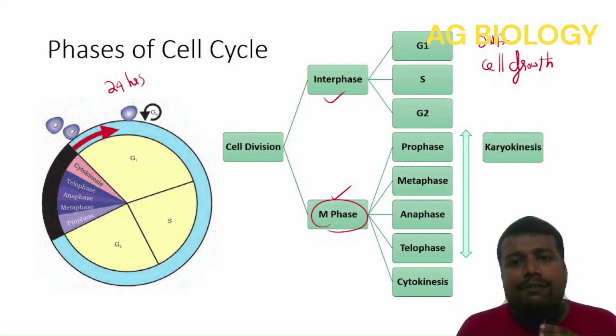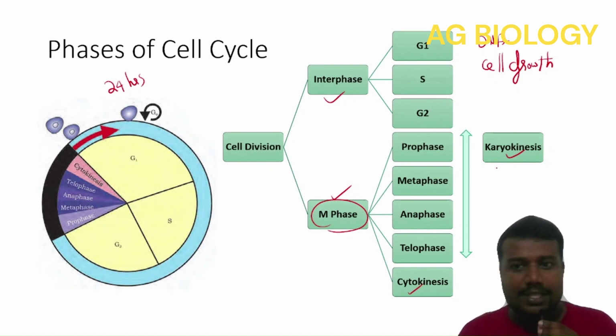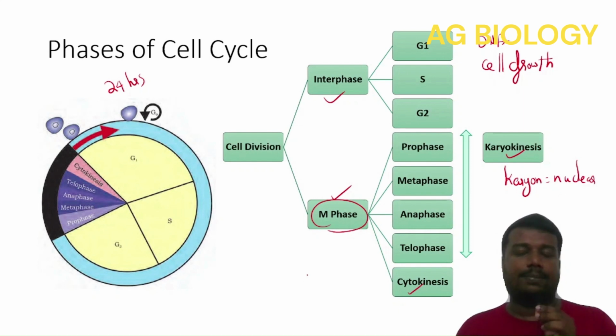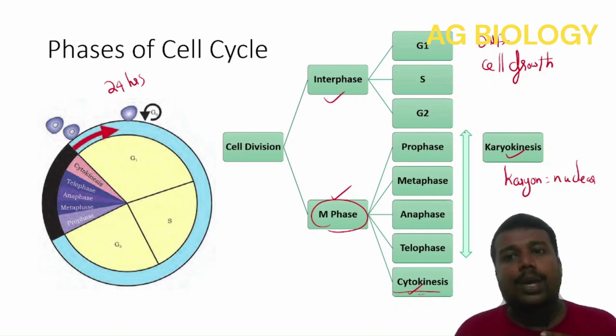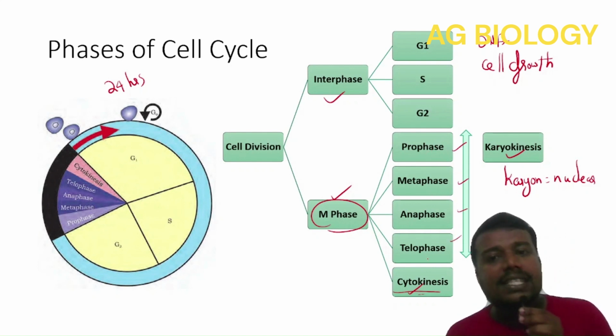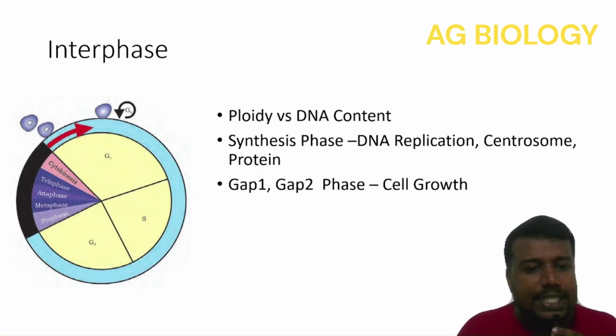So if you look at M phase, this can further be classified into two: one is karyokinesis and the second one is cytokinesis. What does karyon mean? Karyon means nucleus. So karyokinesis is nuclear division, whereas cytokinesis is the division of cytoplasm. For convenience, karyokinesis can further be divided into different stages, namely prophase, metaphase, anaphase, and telophase, that we will see. Now let's look at the interphase.